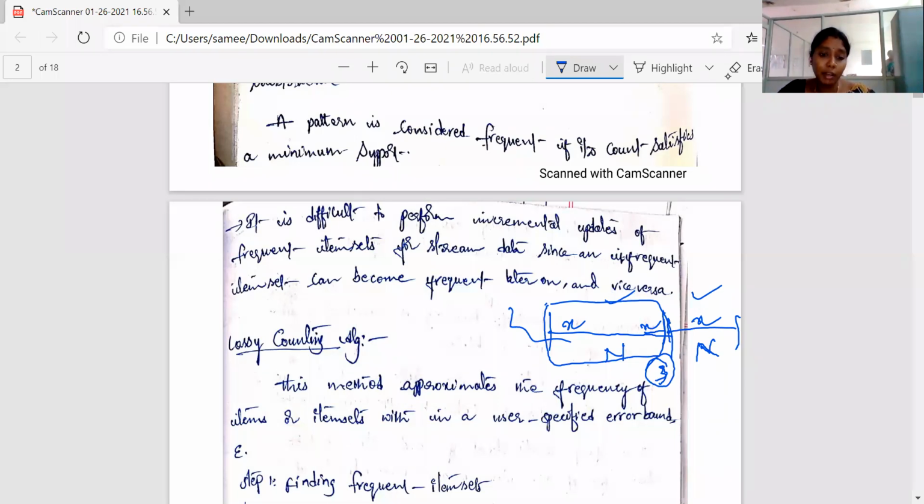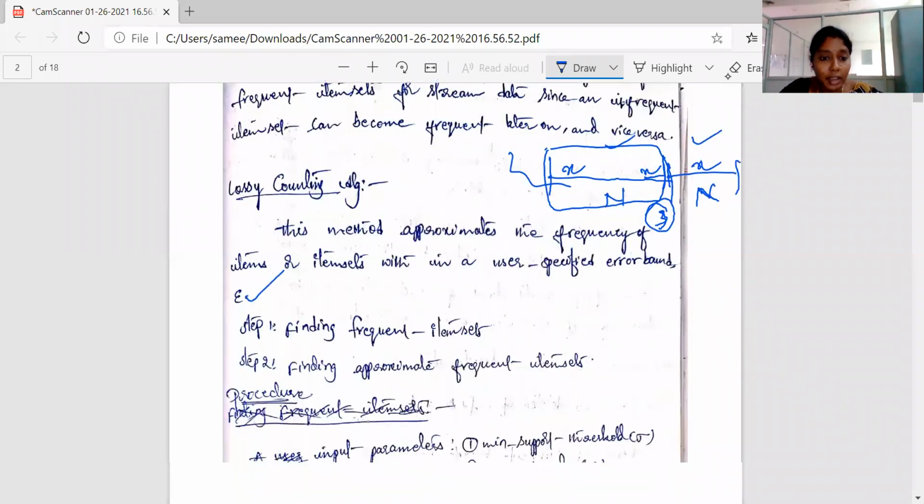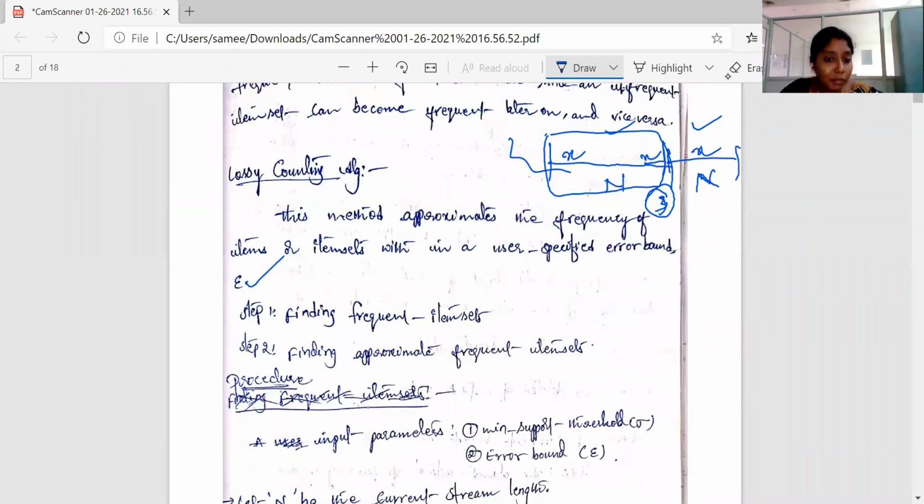That means this method finds the frequent item sets, and also finds the approximate frequent item sets. For that, it requires a user specified error bound epsilon. It has 2 steps. The first step deals with finding the frequent item sets.